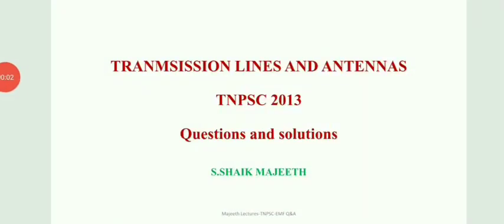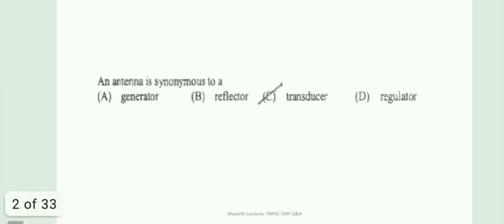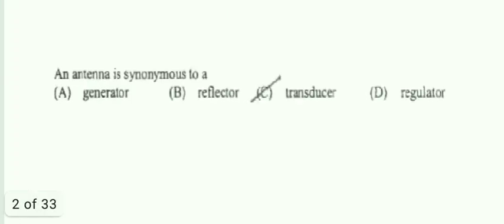Hi everyone. In this video, we see the questions asked in TNPSC 2013 from transmission lines and antennas and electromagnetics. And the first question is, an antenna is synonymous to what? So it's a straightforward question. Antenna is synonymous to it's not a generator, and it's not a reflector.